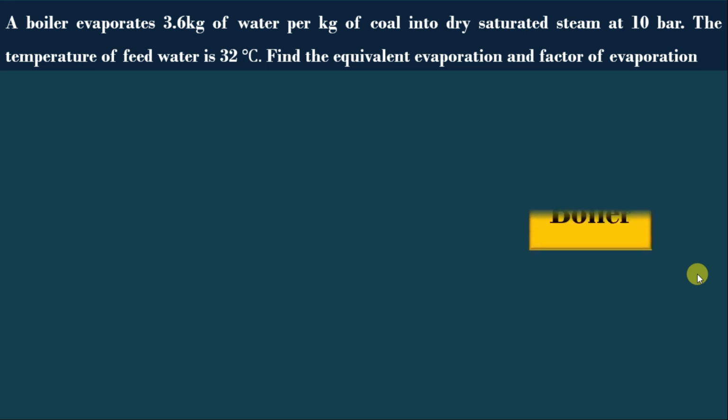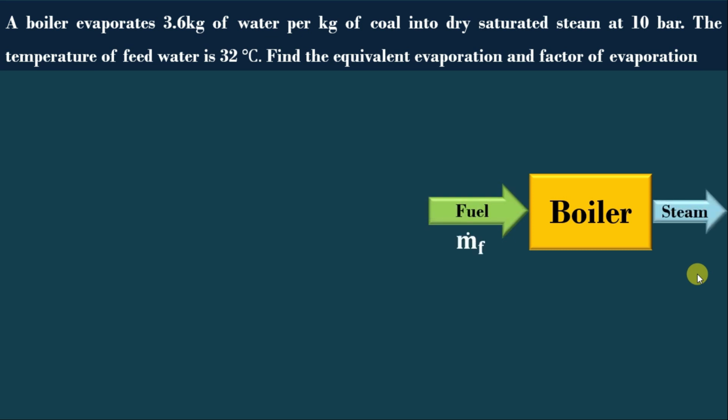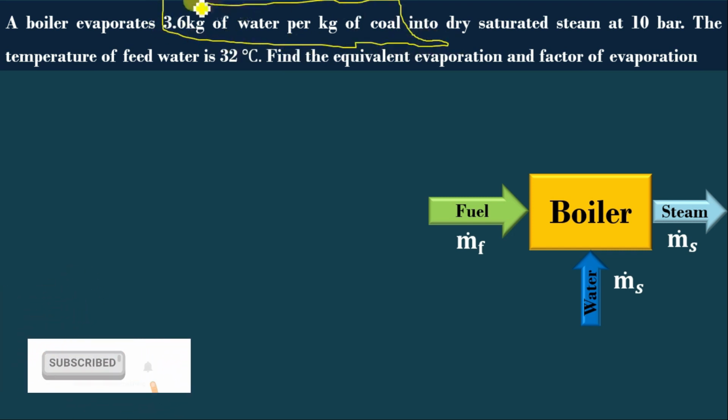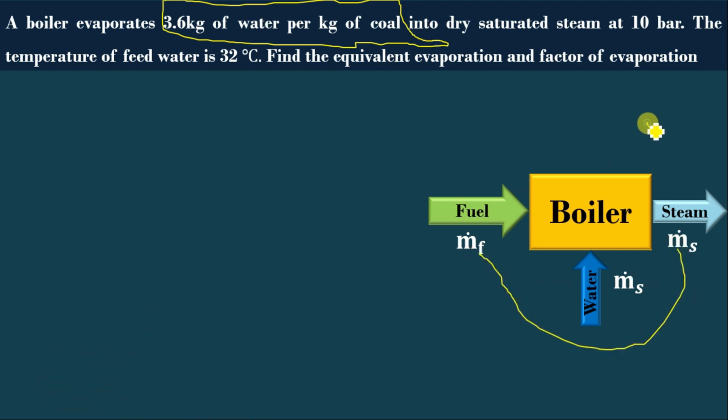Now we will discuss the boiler. We give some fuel to the boiler to generate steam. The mass of fuel is mf and the mass of steam generated is ms. To generate steam, we have to supply water. The amount of water supplied is equal to the mass of steam generated by the boiler, m dot s. Here 3.6 kg of water per kg of coal is given, which means this ratio, ms divided by mf, per kg of coal.